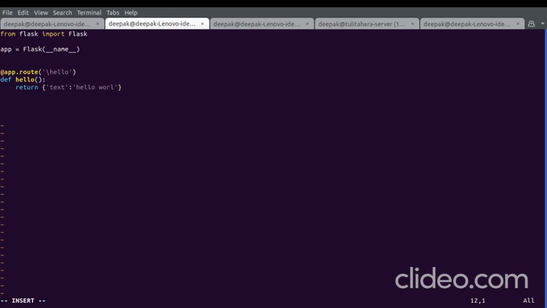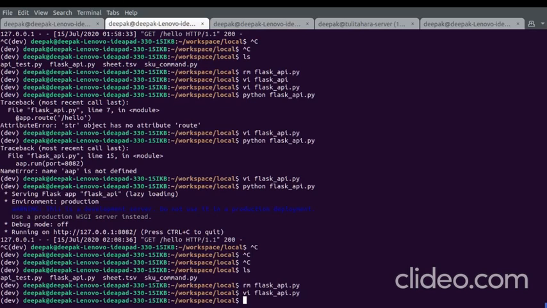Now we will define which port number this API will work on. app.run, port equals 8080. I will run this API on port 8080. Let's execute this.